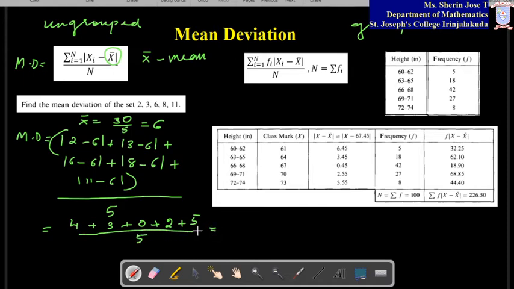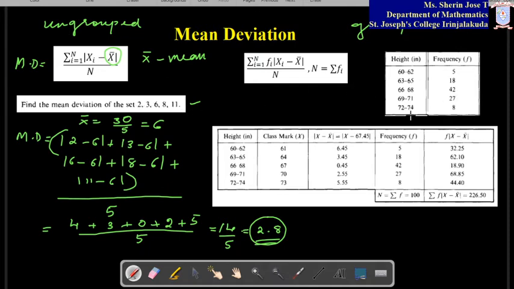When you add this, you will get 7 plus 2 is 9, plus 5 is 14, by 5, or you can write this as 2.8, correct? So this is the mean deviation of this particular data. We found each value's deviation from the mean, found the sum of it and divided by 5. That is called the mean deviation. This is for ungrouped data, that is, a list of data.